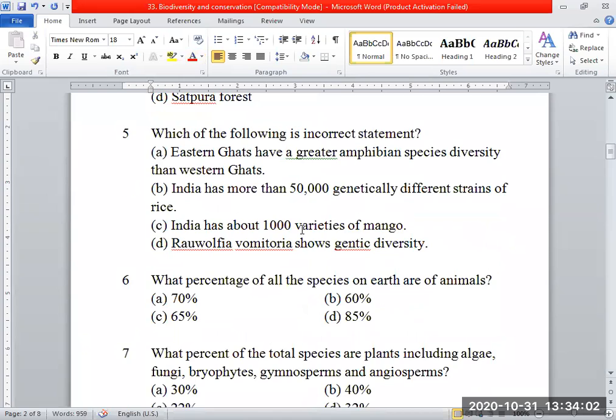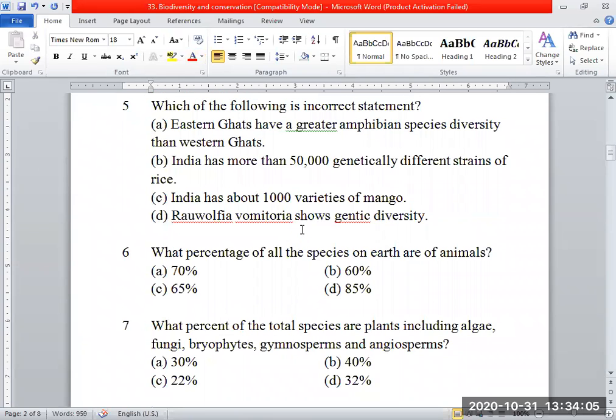Which of the following is an incorrect statement among these? I'll read the statements first. Eastern Ghats have a greater amphibian species diversity than Western Ghats. India has more than 50,000 genetically different strains of rice. India has about 1,000 varieties of mango. Rauwolfia vomitoria shows genetic diversity. These are the four options. Among the four options, you have to choose the wrong option.